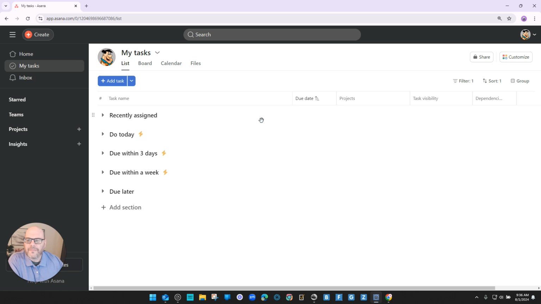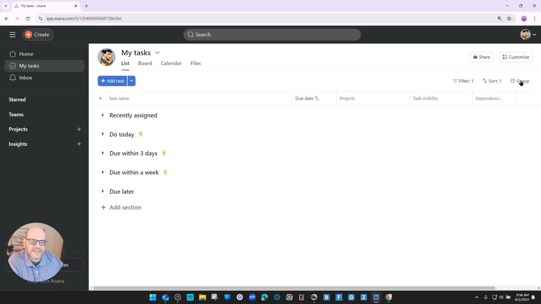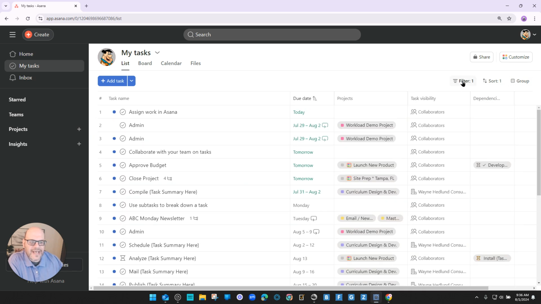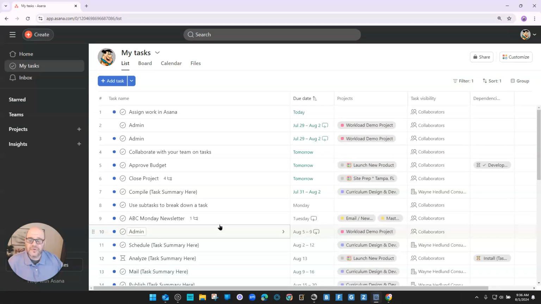So when we go over to My Tasks, of course, inside Fred's space, we can open up all of the tasks and see them. Now, right now, Fred has all of his tasks grouped by section, but we're going to go ahead and turn that group off so we can just see the massive list of tasks. And we already have the filter showing incomplete tasks. Now, the simplest thing would be to go ahead and highlight all of these tasks and just reassign them to the new individual. In this case, Fred's friend Barney is now working at the organization, and we're going to move everything to him.